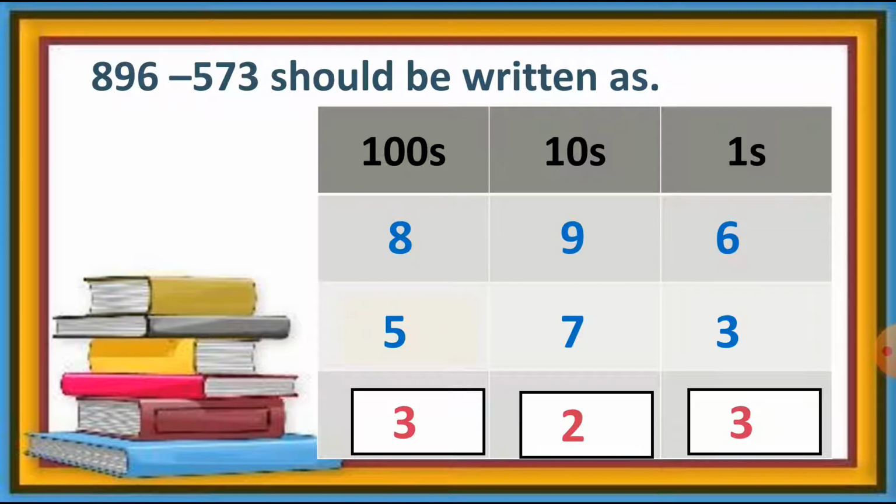I repeat this, the answer of this sum is 323. And this way we can solve the sums after writing the numbers in the correct place. And don't forget to put this sign here. It indicates we are subtracting the numbers. And then let's do the next one.